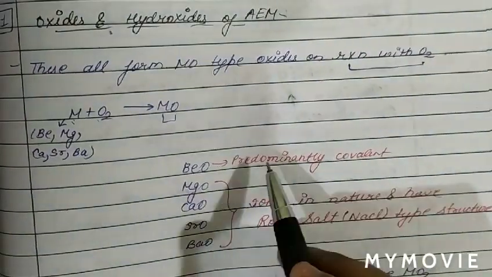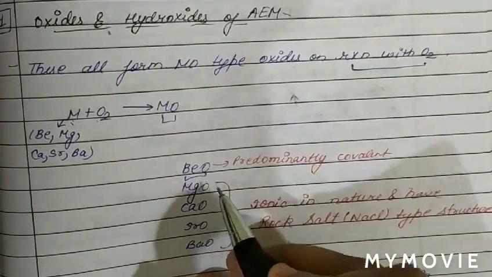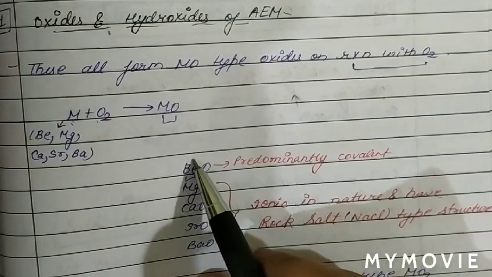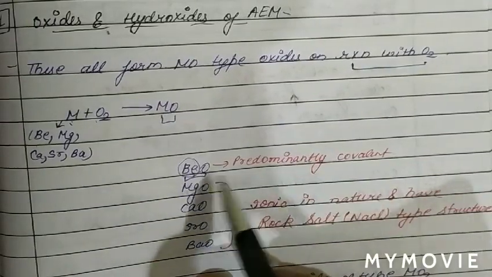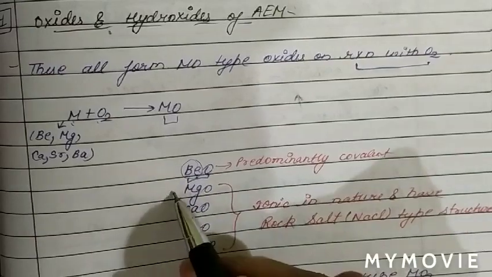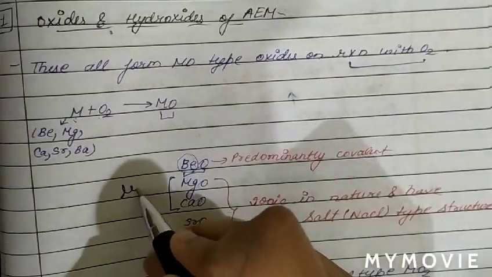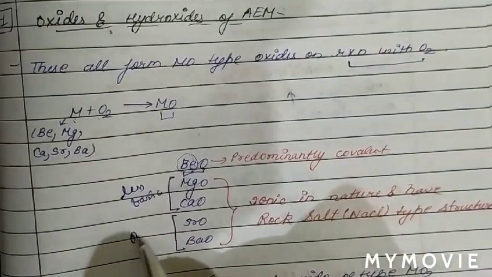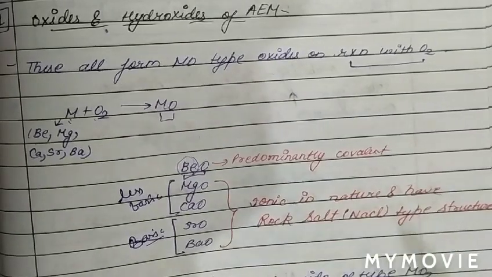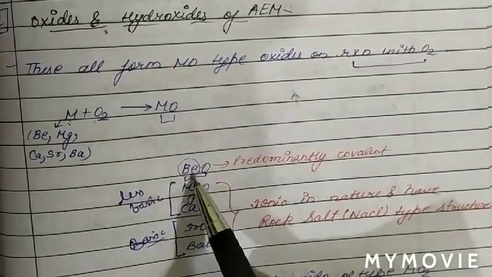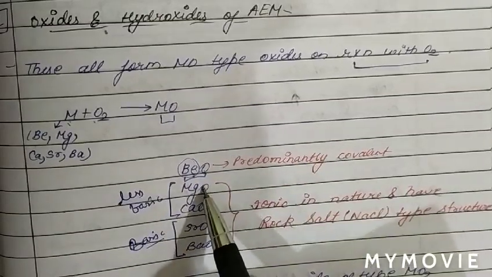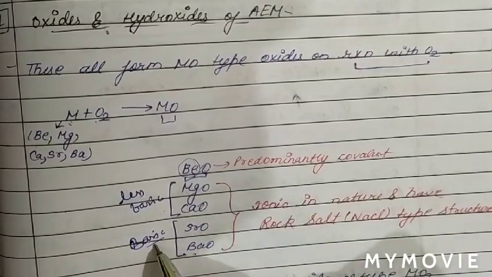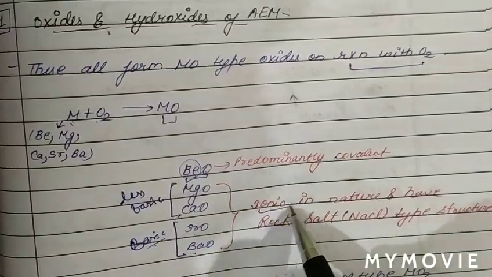Now see the nature of these oxides. Beryllium compounds are predominantly covalent due to the small size and high ionization energy of beryllium, its anomalous behavior. So beryllium oxide is covalent in nature, while magnesium and calcium oxides are basic but less basic, and strontium and barium oxides are basic.